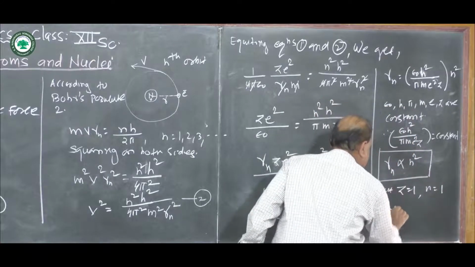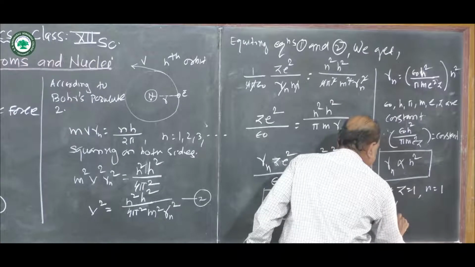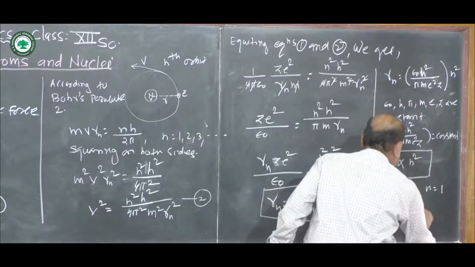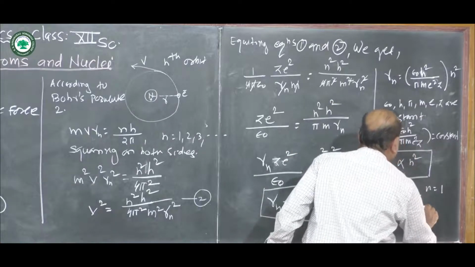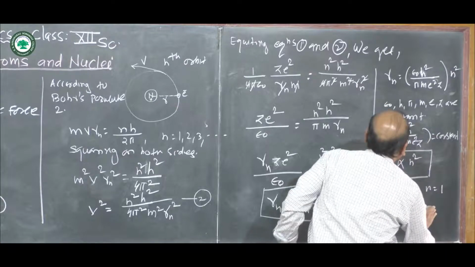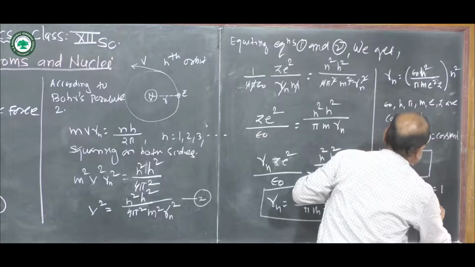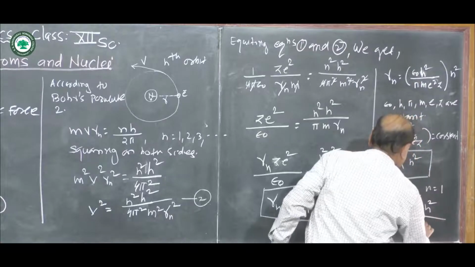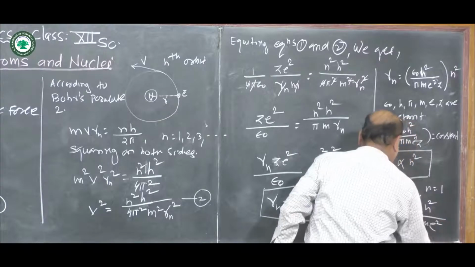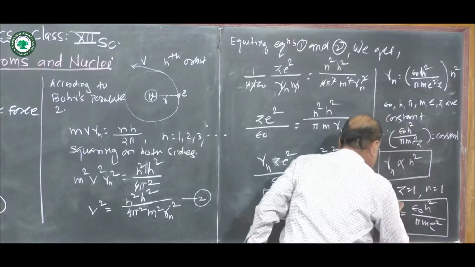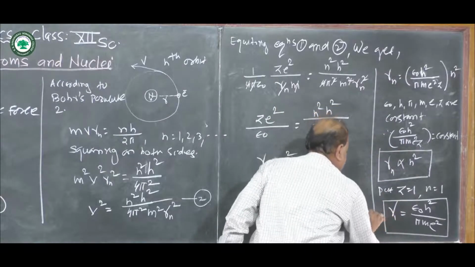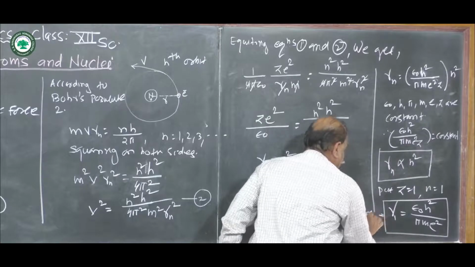The equation becomes r1 is equal to epsilon 0 h square divided by pi m e raised to 2. This is the value of the first orbit, that is the lowest orbit, which is denoted by a0.